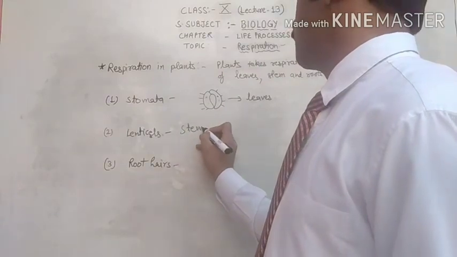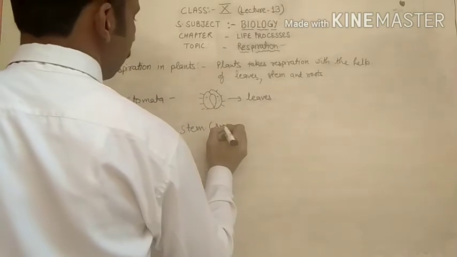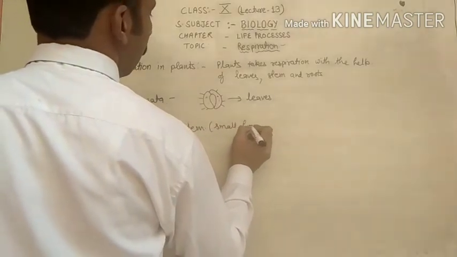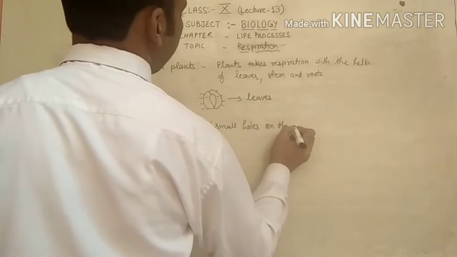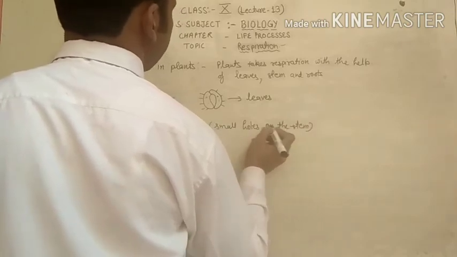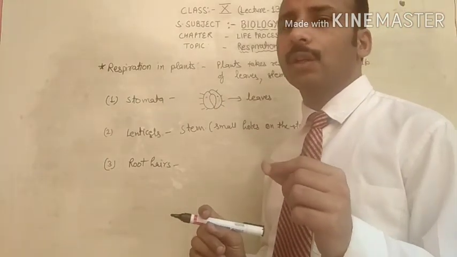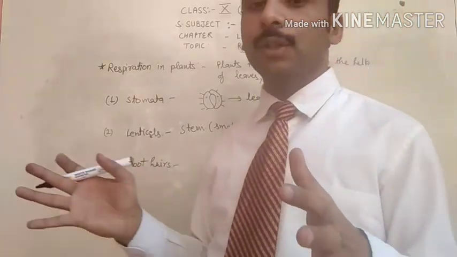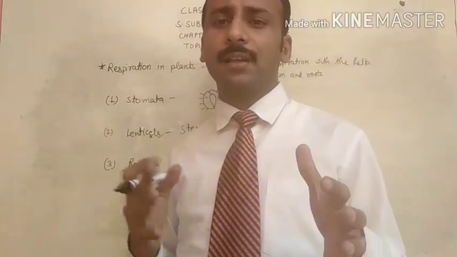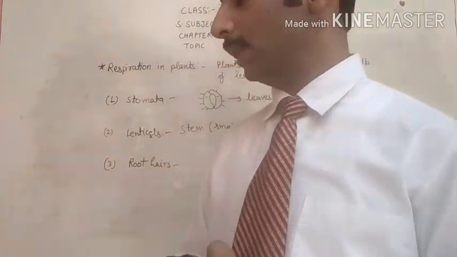Lenticels are present on the stem. Lenticels are small holes on the stem. Means on the stem, very small and minute holes are present. They are called lenticels, and the lenticels are helpful in the process of respiration or exchange of gases in plants.